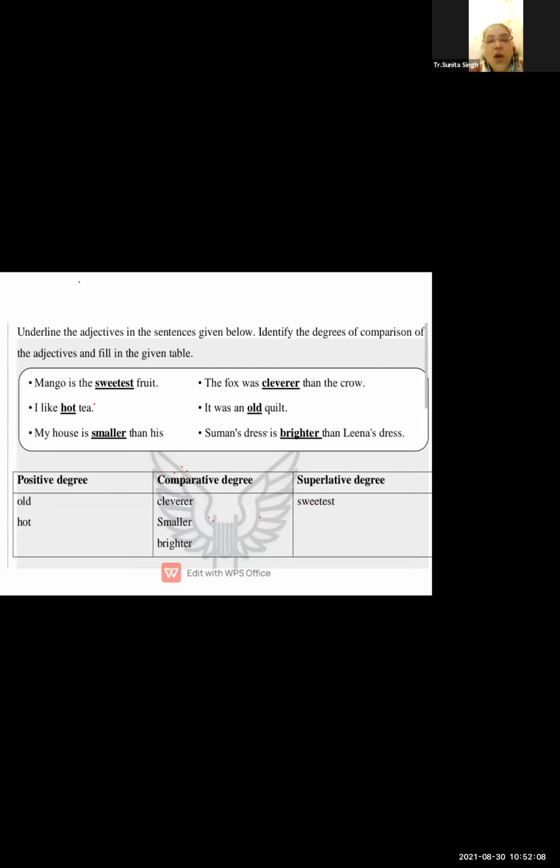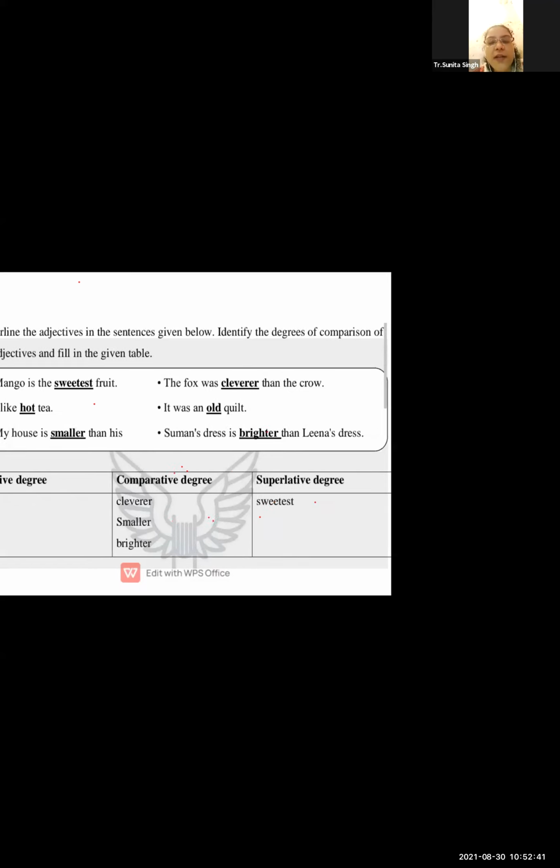Sweetest comes under the superlative degree because est is added, which shows too much sweetness. Cleverer comes under the superlative degree. Old comes under the positive degree. Smaller comes under the comparative degree. Brighter comes under the comparative degree.